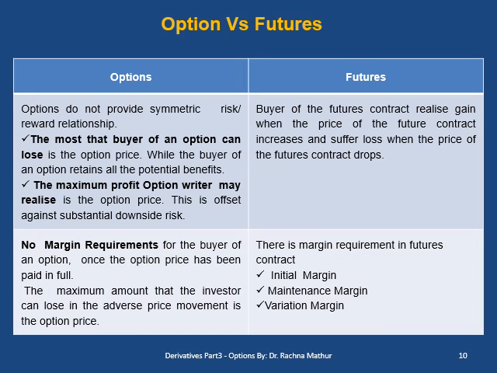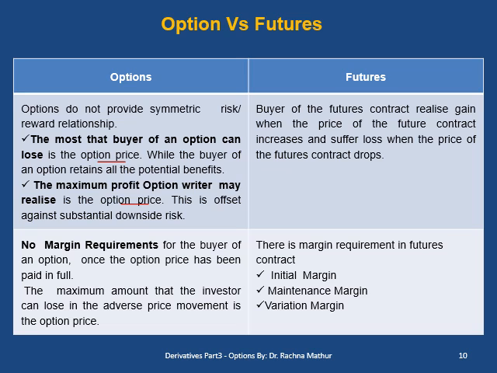Options do not provide a symmetric risk-reward relationship. The most the buyer of an option can lose is the option price, and the maximum profit the writer of an option can realize is the option price. In the option market, there is no margin requirement once the option price has been paid in full.